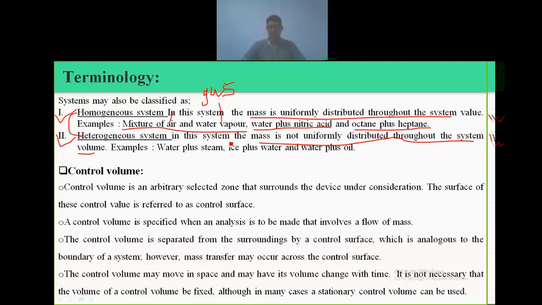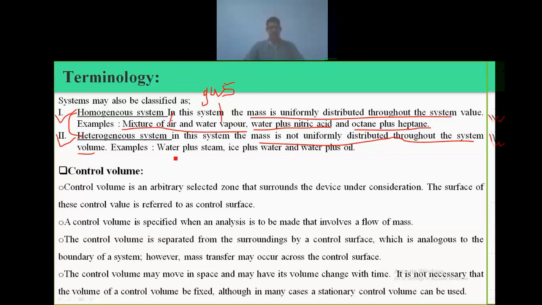If we add any insoluble material into the water, it settles down. That system is called a heterogeneous system because the mass is not uniformly distributed throughout the system.